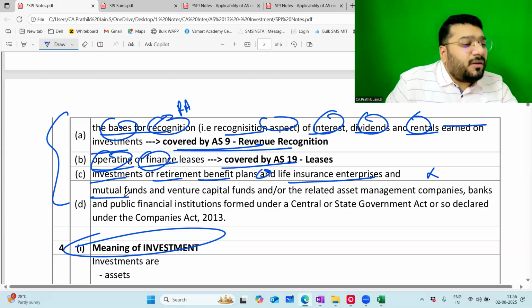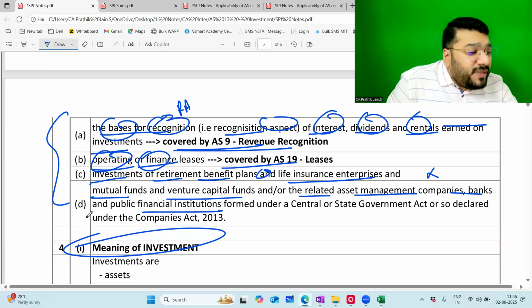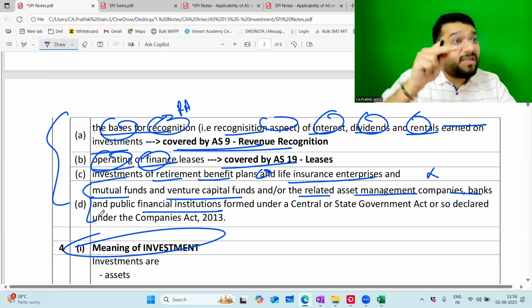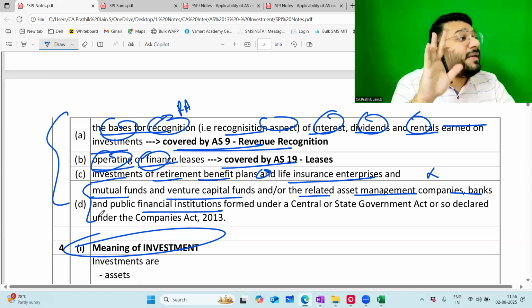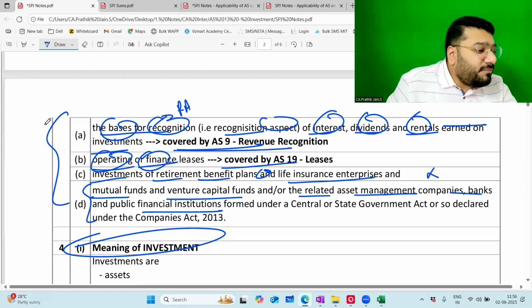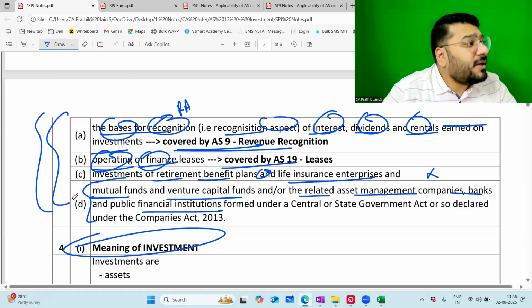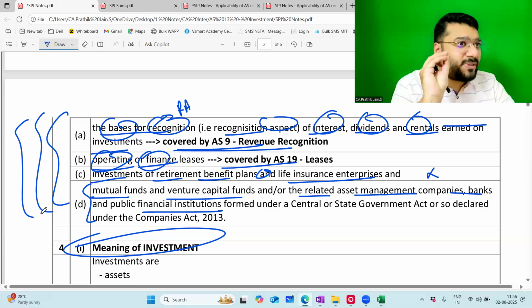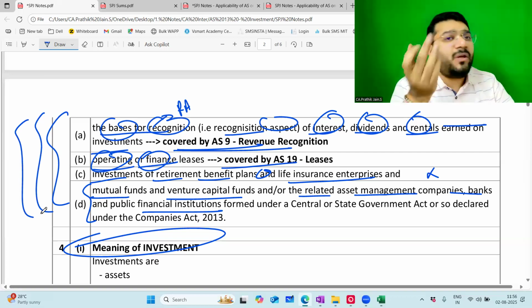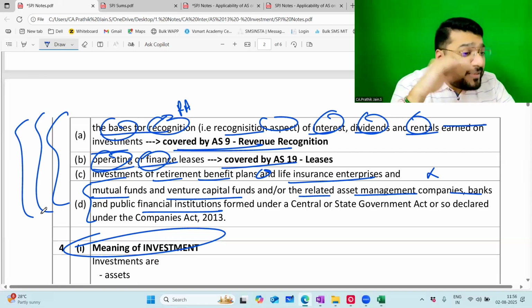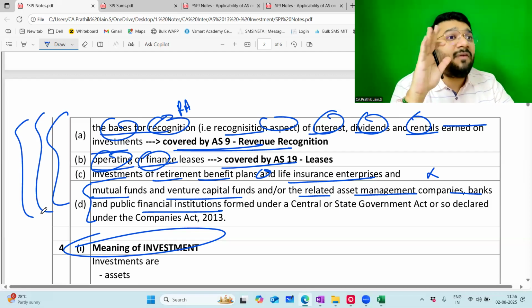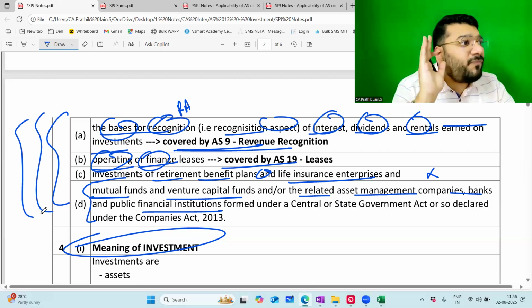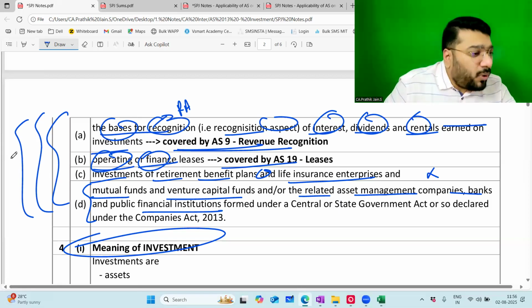Similarly, entities running mutual funds, venture capital funds, asset management companies, banks, public financial institutions, if they do any investment, that is not covered in AS 13. About this, if time permits, at the end of this chapter I'll try to give you an understanding of what it actually means. By now, here and there, you would have understood 50-60%. But if you want in-depth knowledge, I'll give it at the end of AS 13, because from an examination point of view this doesn't serve an important purpose, and questions are unlikely to come from this segment. So I'm not going too deep, but if you want, I can do it at the end.